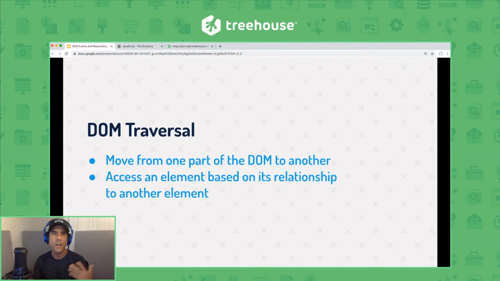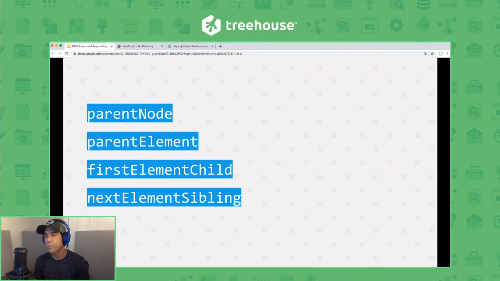And finally, we had a look at DOM traversal, right? That's a way to move from one part of the DOM to another and select an element based on its relationship to another element. So it's really handy when you have a reference to one element or any type of node and you need to get a hold of another one nearby, right? You can use the properties JavaScript provides for walking and traversing the DOM. And I talked about a few of those properties, right? Some of them were parentNode, parentElement, firstElementChild, nextElementSibling, and a couple of others.